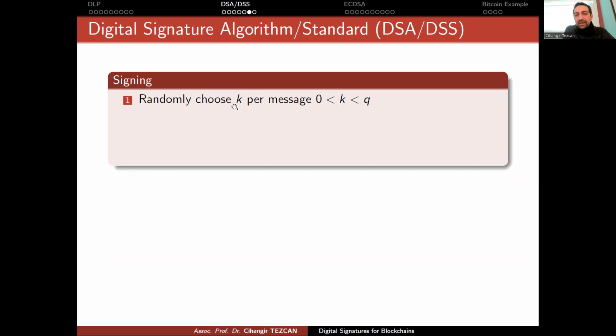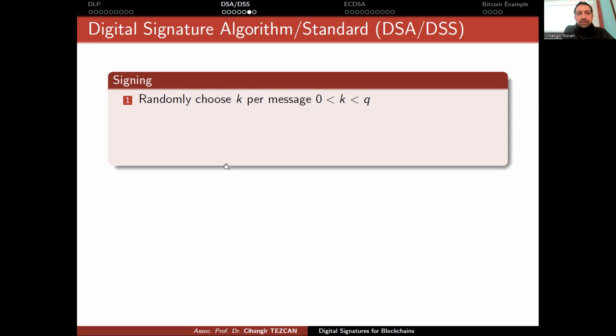If you use the same k twice for signing different messages, then actually your secret key is lost. People can recover your secret keys. And when we talk about Bitcoin security, I will give an example where this actually happens. Due to a bug, people used the same random number k twice for two different transactions, and their Bitcoins were stolen afterwards.